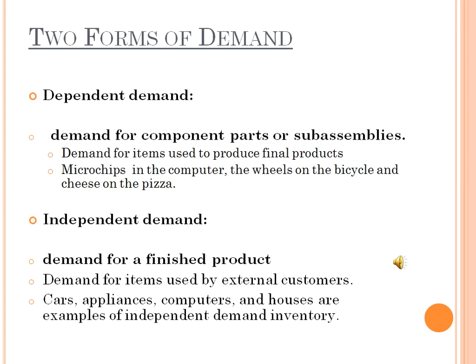Two forms of demand: dependent demand and independent demand. Dependent demand is demand for component parts or sub-assemblies, that is, demand for items used to produce final products. To produce final products, we use component parts or spare parts. Examples: microchips in a computer, wheels on a bicycle and cheese on a pizza.